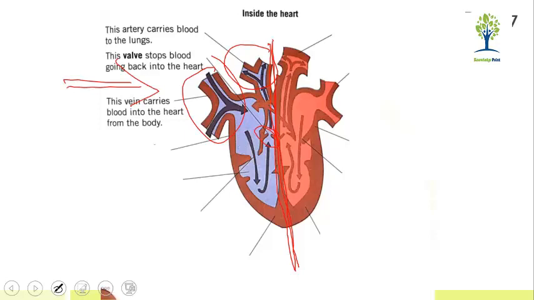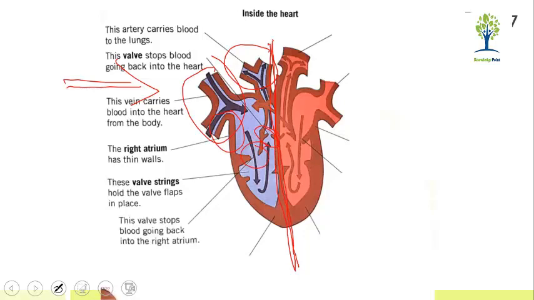Look at here, its walls are quite thin. The right atrium has a thin wall. Why is it so? Because it has to accommodate more and more blood collecting from the body. Clear? This is a wall. You can see here, these strings hold the valve flap in place. Now, this is the valve that stops blood going back into the right atrium.